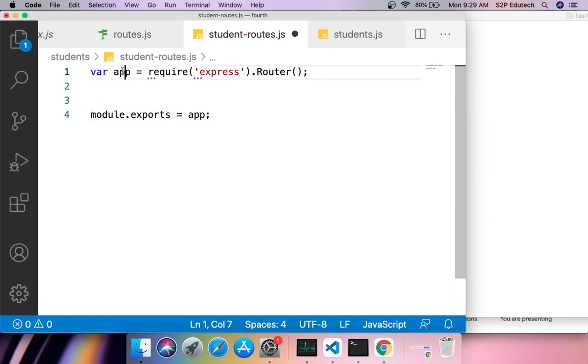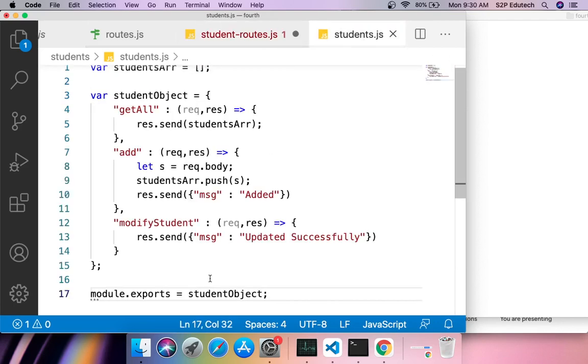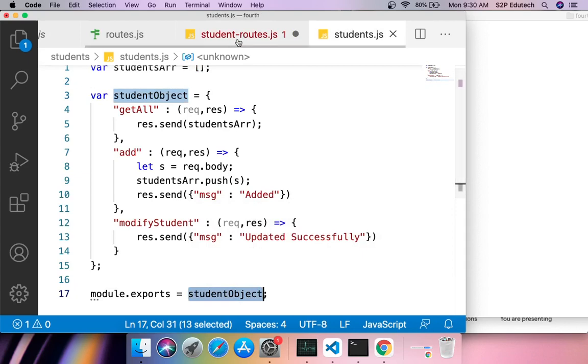So what I am doing is I am exporting this app object. Because I am exporting it here, I would be importing it somewhere else. That is what I am going to do going forward. And in this, what I would do is I would say app.use. Sorry, before that what I'll also do is I'll also import the student object which we have exported here, right? So how will I do that?